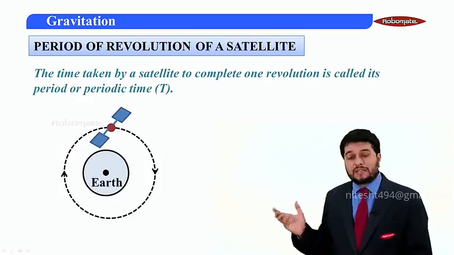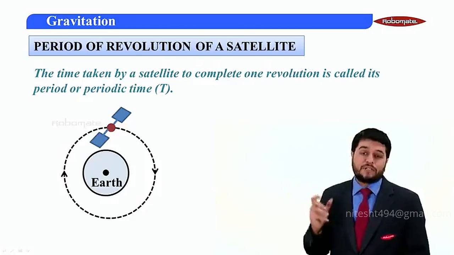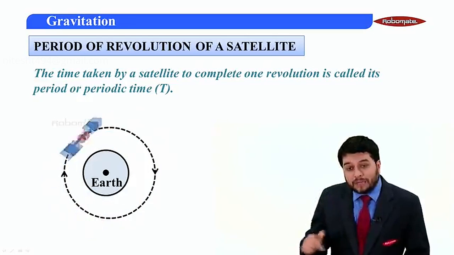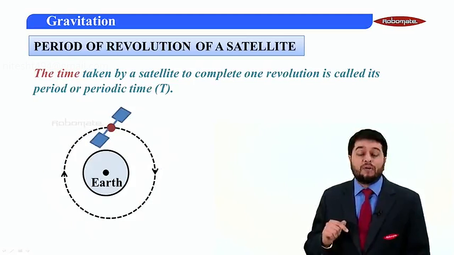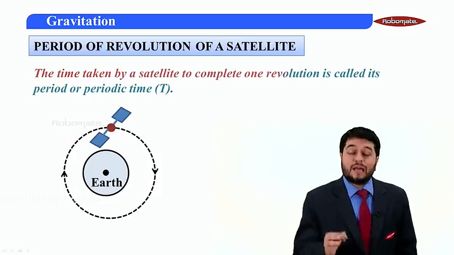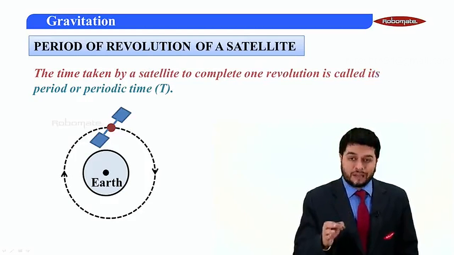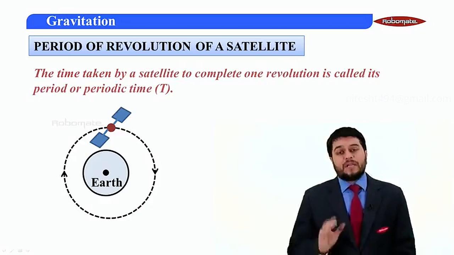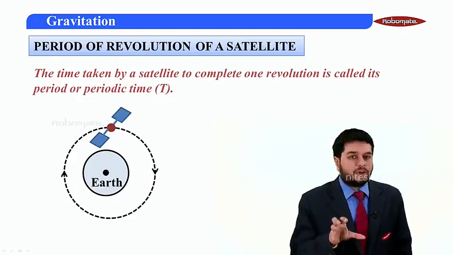So if I consider this as the Earth and an artificial satellite revolving in a circular path, then the time taken for one revolution around the Earth is called the time period of the satellite with respect to this Earth. Clear? Now let's understand a formula for time period.